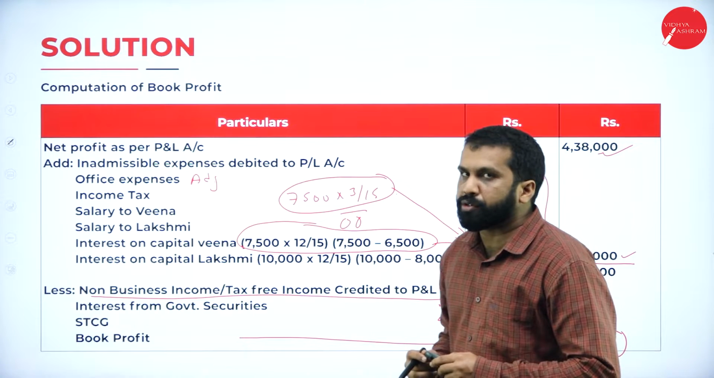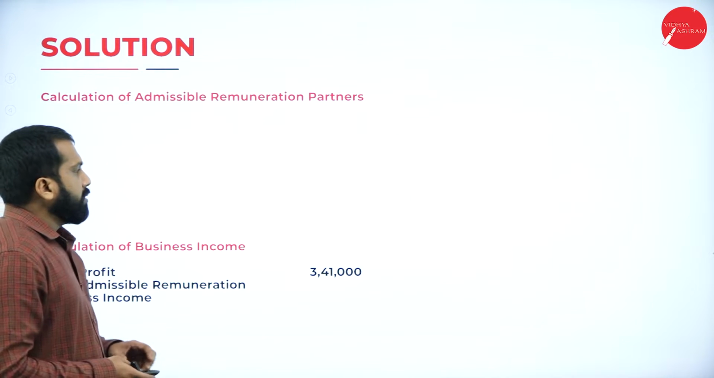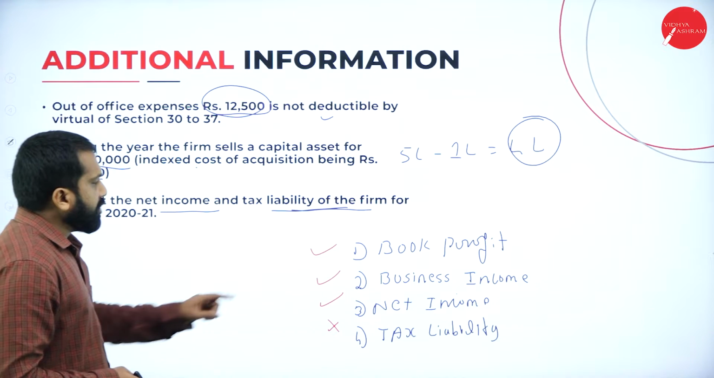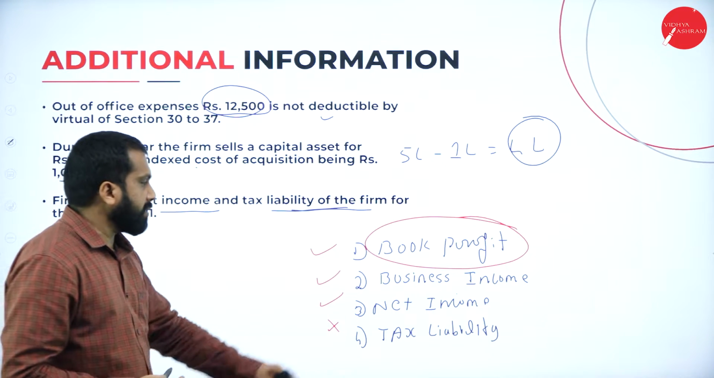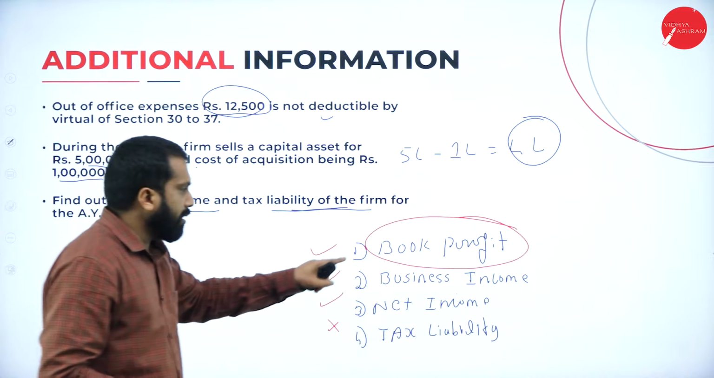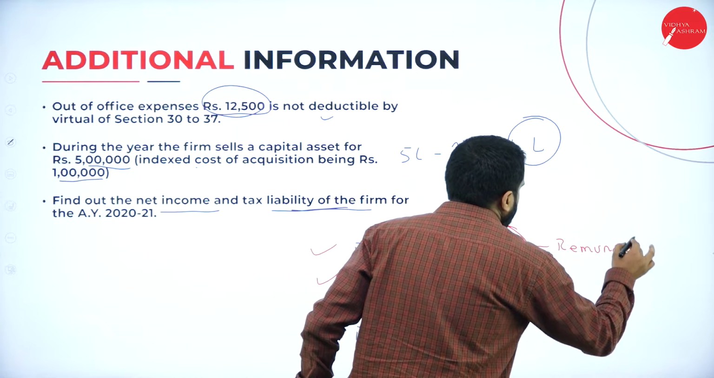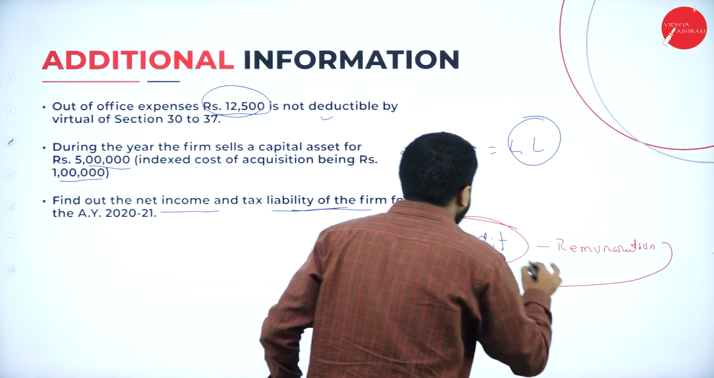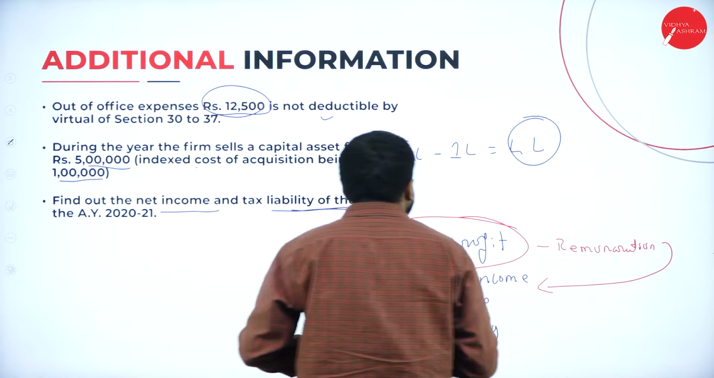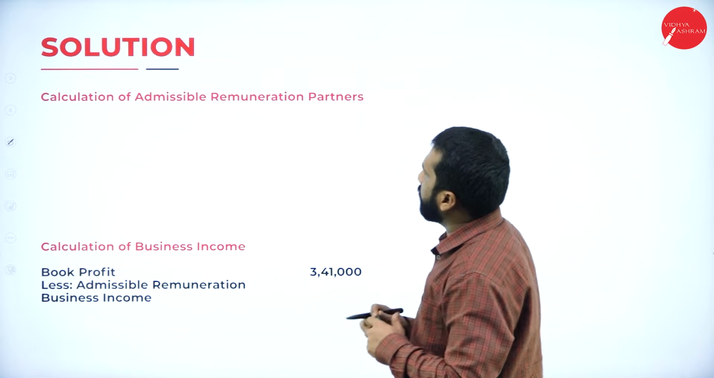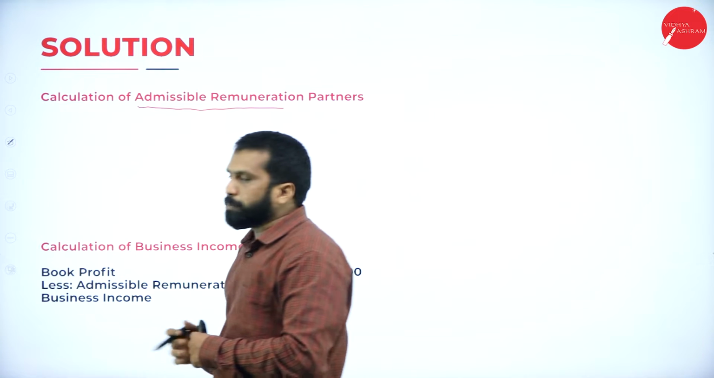Now, what we are supposed to do? We are supposed to find out your remuneration. Now, see, your step 1 is done. Book profit is done. What is the second one? Business income. How to find out? Book profit minus remuneration. You will get your business income. Simple. Now, we'll find out your business income in this. Computation of admissible remuneration. What is the procedure?